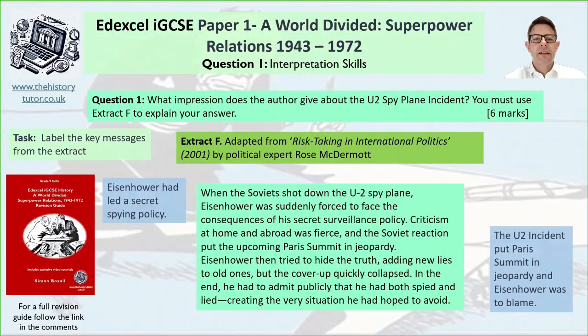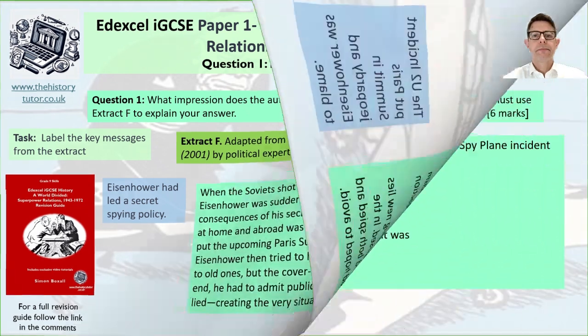Okay, so here's what I think about it. So firstly, we could say that Eisenhower had led a secret spying policy. Generally, this upsets the relationship with Russia and ruins the Paris summit, as it says in there. Eisenhower was to blame and refused to apologise. So there's a general theme of the whole summit being spoilt by the U-2 spy plane incident. So how do we explain this?